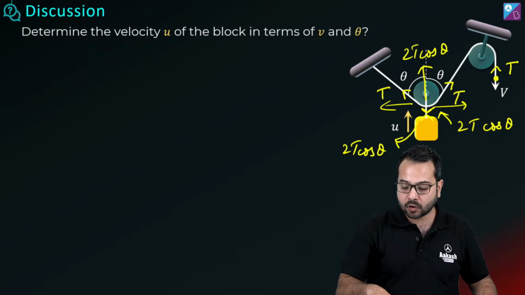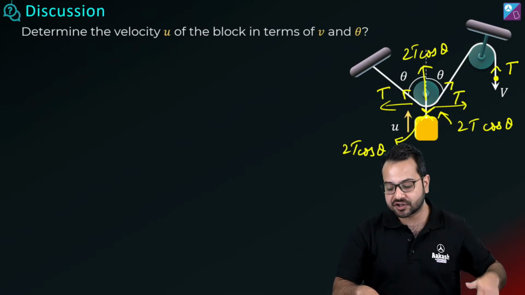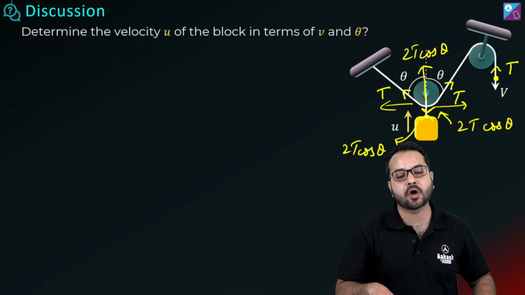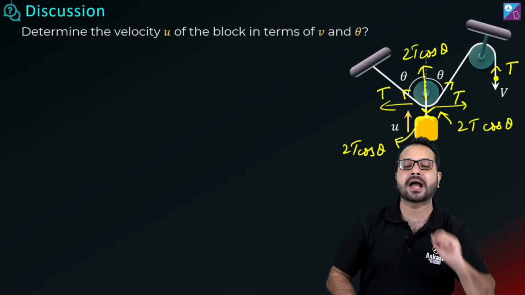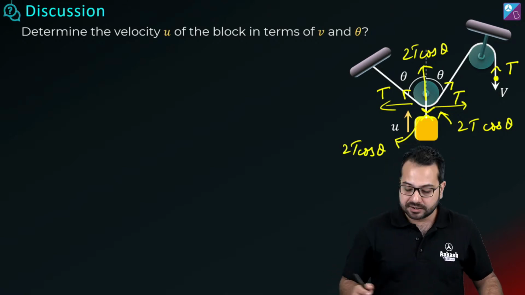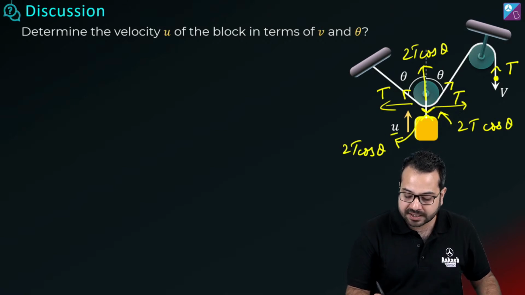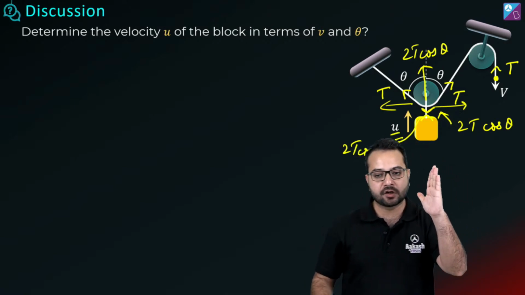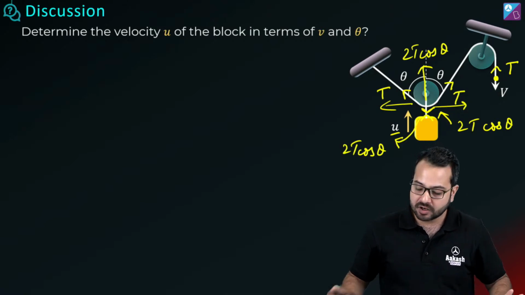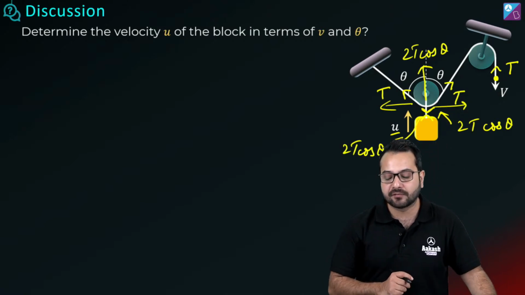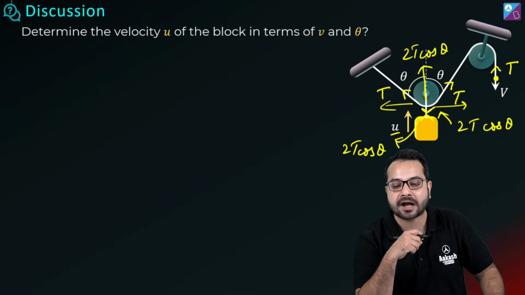Okay. So on the pulley, downwards the tension is 2T cos theta. So on the block, tension 2T cos theta is going to act upwards. Now we assume that the velocity of the block is u upwards. So we only have to calculate the work done on what? We only have to calculate the work done on the point which is moving.